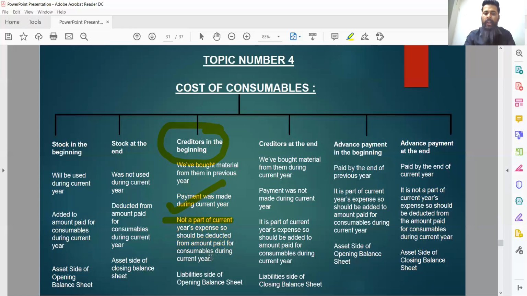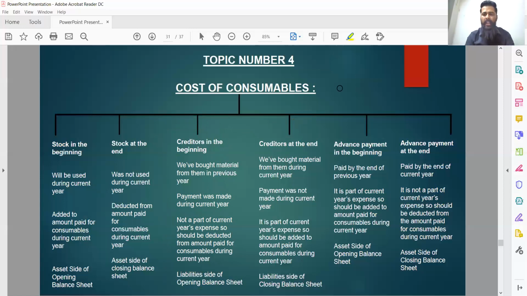Last adjustment from accounting point of view of this particular topic is that it should be shown to the liability side of opening balance sheet. In case we need to draft opening balance sheet in this kind of question, creditors in the beginning will be shown to the liability side of opening balance sheet. Let's move to creditors at the end.